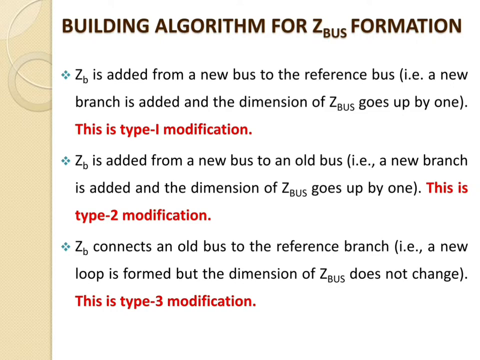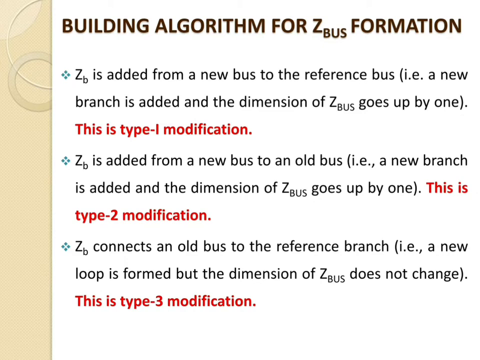This could be a very laborious and time consuming process for large systems involving hundreds of nodes or buses. So it is possible to build the Z bus using an algorithm where elements are considered systematically, element by element, for addition, and build the complete network directly from the element parameters.